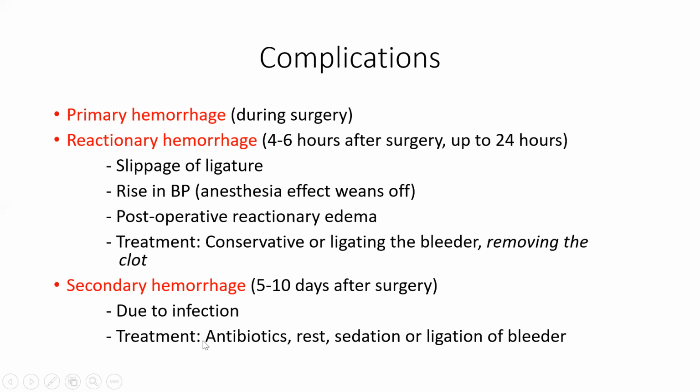The treatment again depends on the severity. If the bleeding is minimal, then pressure can be applied, adrenaline soaked gauze pieces can be kept in the tonsillar fossa, clots can be removed, antibiotics changed, rest is given, and sedation is given. Most of the time the bleeding may stop with these conservative measures. However, if bleeding is more and it is not managed by these measures, then again we have to identify the bleeder and ligate it. So hemorrhage is a very important complication of tonsillectomy, and it can be primary, reactionary, or secondary. Each hemorrhage has a different cause and different type of management.